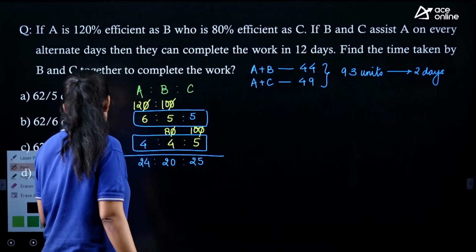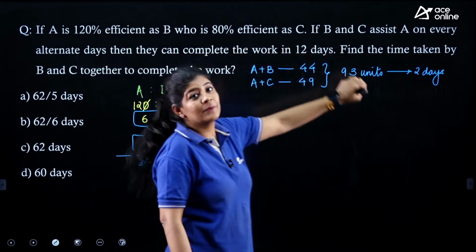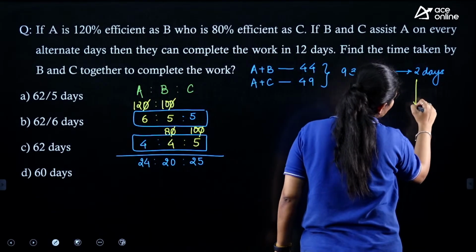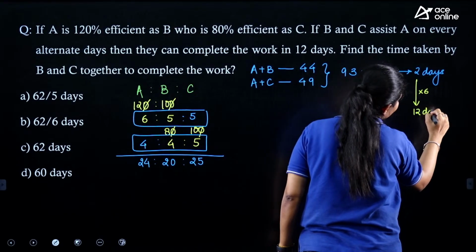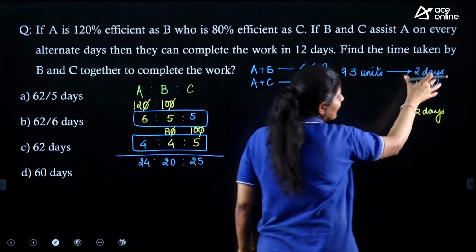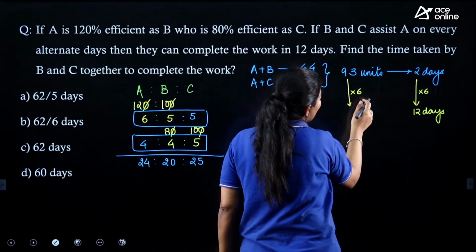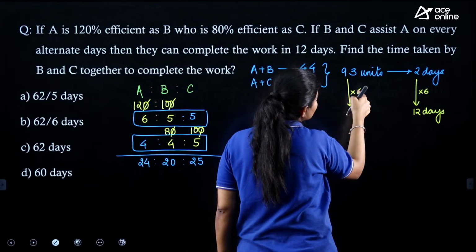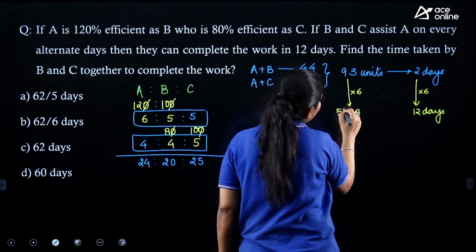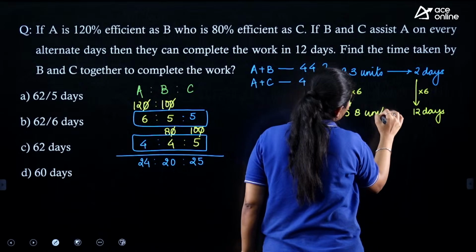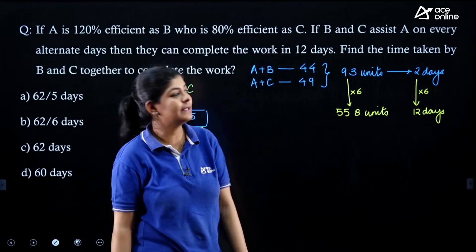But the question is saying that they complete the work in 12 days. So we want to make this 2 as 12, so we need to multiply it by 6. If we multiply this side by 6, we also need to multiply this side by 6. When we multiply 93 by 6, what value are we getting? 18, and the 1 is carried forward, 55. Right? Total 558 units of work they are completing.